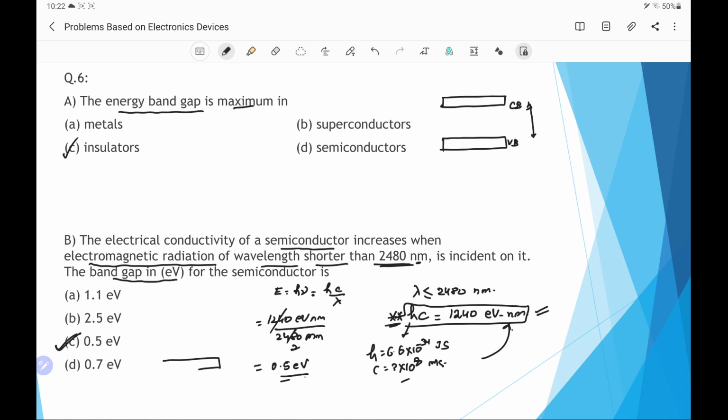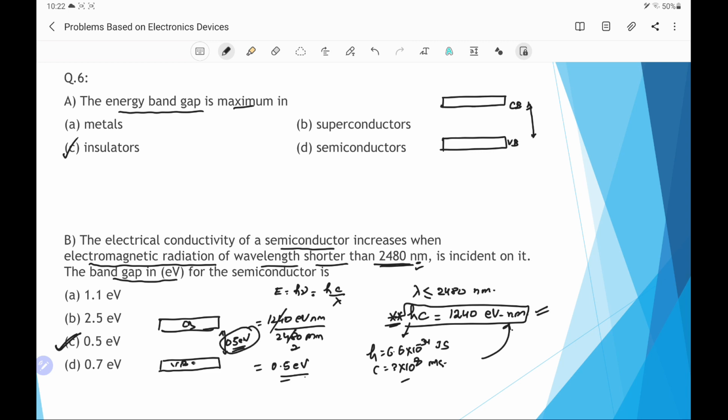That means it is the valence band, it is the conduction band, and this band gap is 0.5 electron volt. So a wavelength which is shorter than 2480 nanometer will have energy more than this band gap.